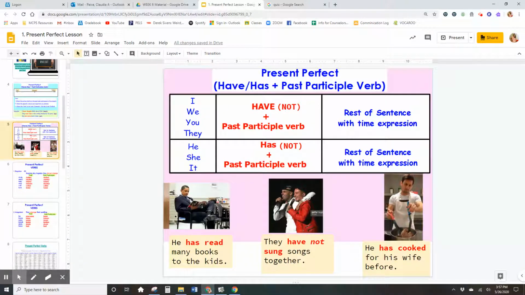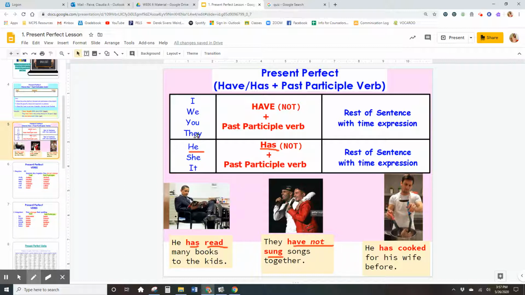So let's look at the 3 examples, the 3 pictures that we have. It says, he has read many books to the kids. So we have he, and then the auxiliary has. He has read many books to the kids. They have not sung.